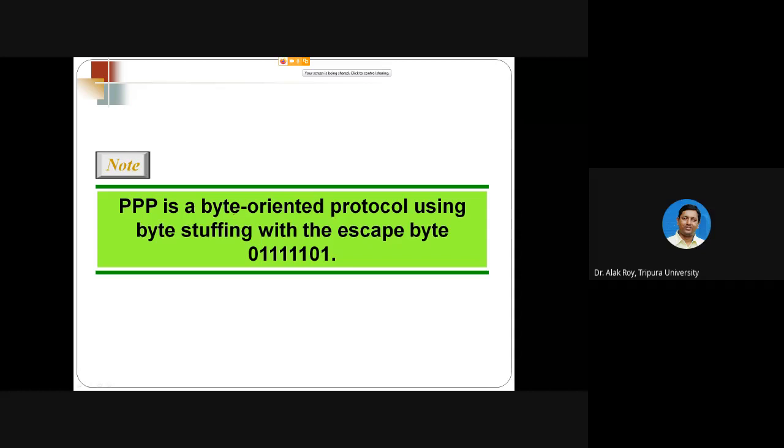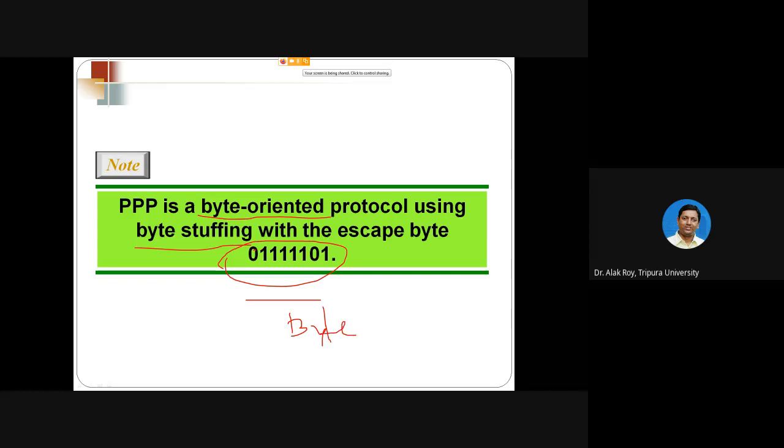As I have just said, point-to-point protocol is a byte-oriented protocol, so it uses byte stuffing. It uses byte stuffing with the escape byte 0 1 1 1 1 1 0 1. Together this will be 1 byte.